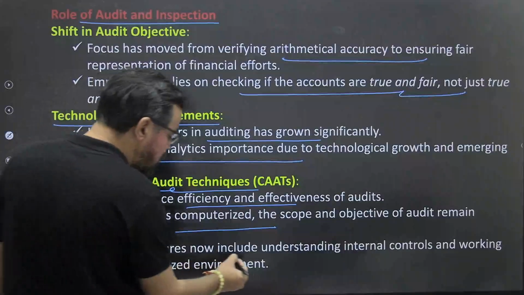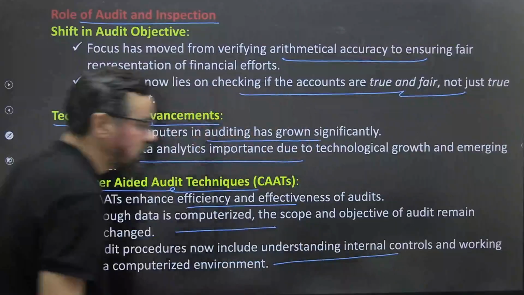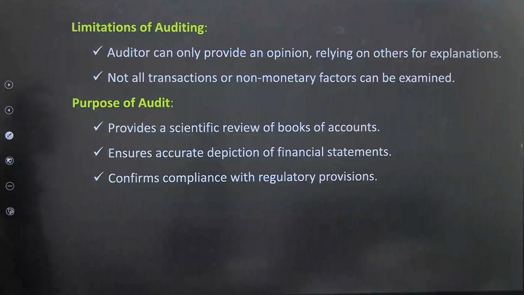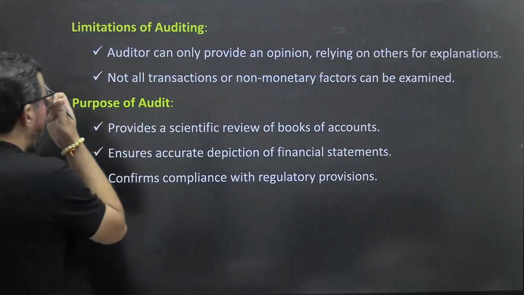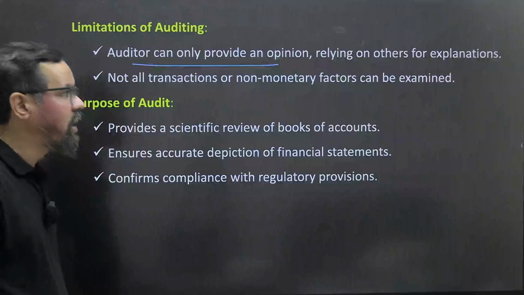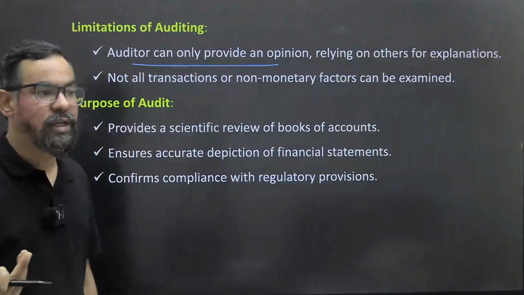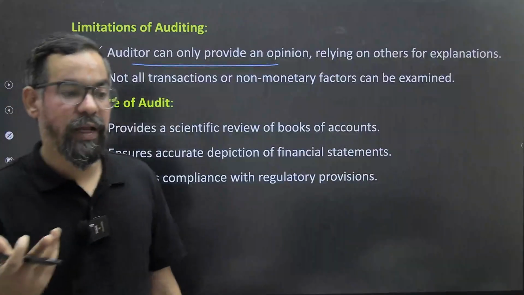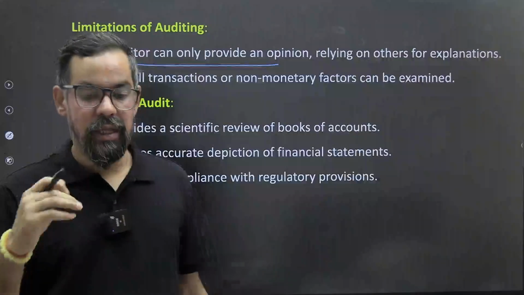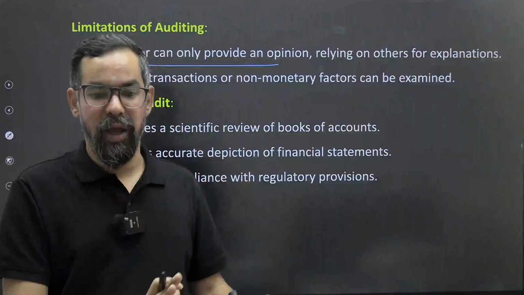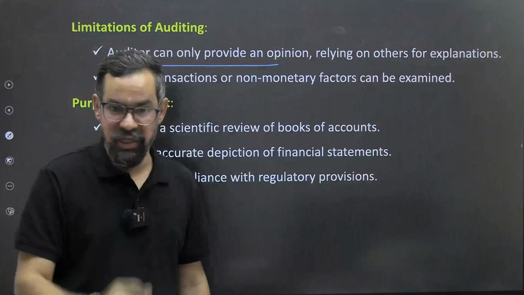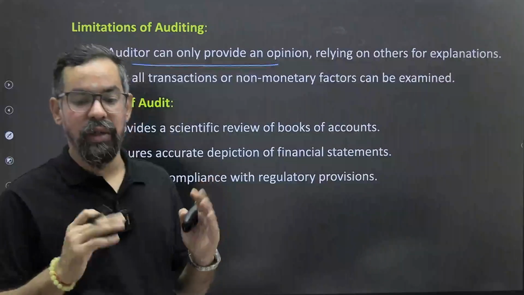Audit procedures now include understanding internal control and working in a computerized environment. So for that, we have information technology audit also. Okay. Limitations: auditor can only provide an opinion, relying on others for the explanation. Let's say, as I gave you an example of that section like special audit. After special audit, there is some report which is presented by auditors. That report will go to RBI or even the government of India, Ministry of Finance. Based on that, they can make a decision.